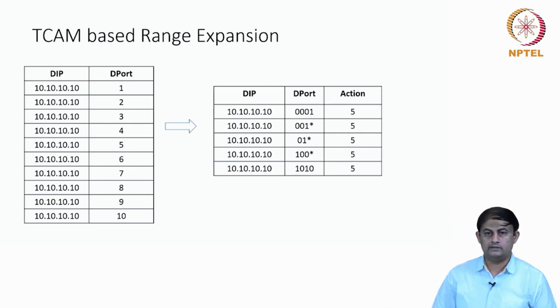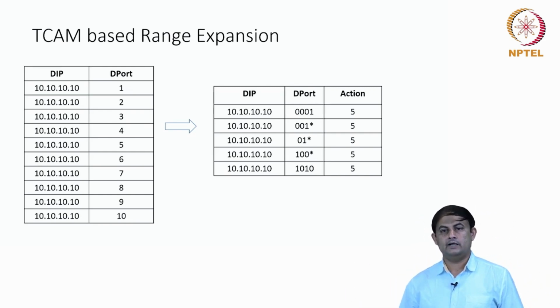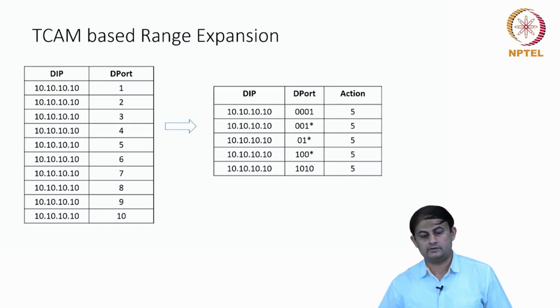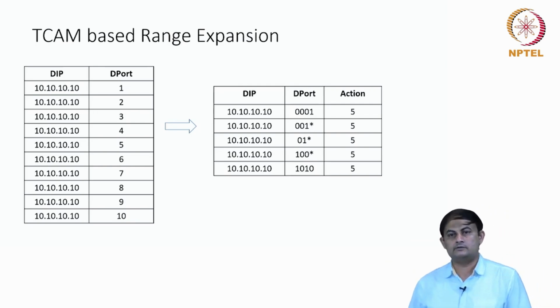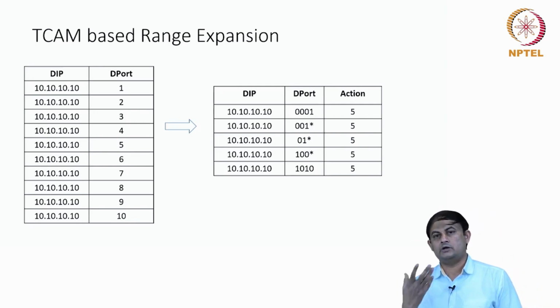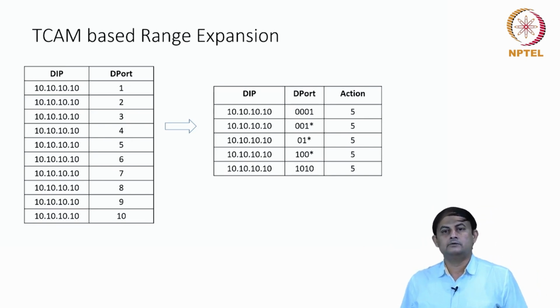That's how you reduce the number of entries to be stored in the TCAM memory, and by virtue of that you are able to accommodate more rules in the classifier, and you can still use the TCAM memory to do the search operation, to decide which rule to apply. That is exactly the same as the lookup operation which we have already seen in the previous lecture. So that is how you handle the different rules and do the classification.